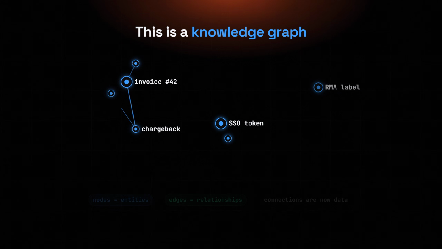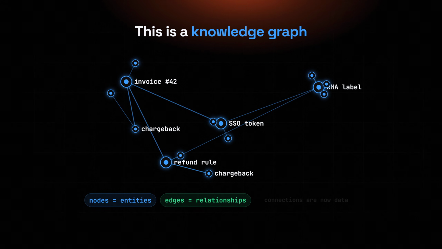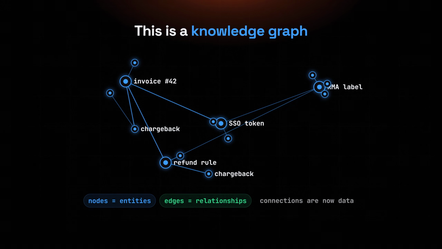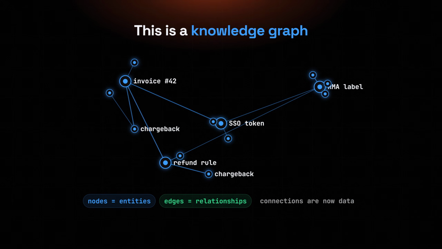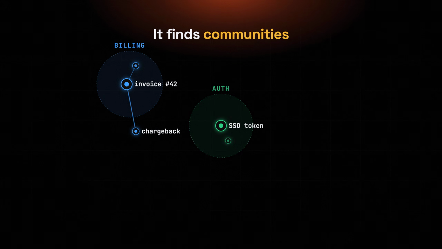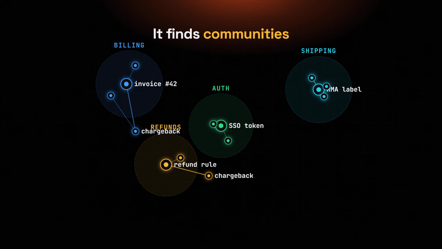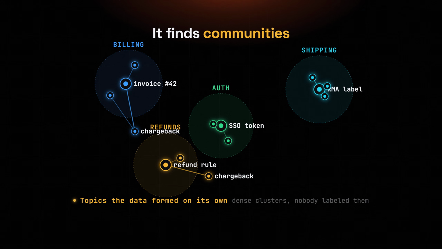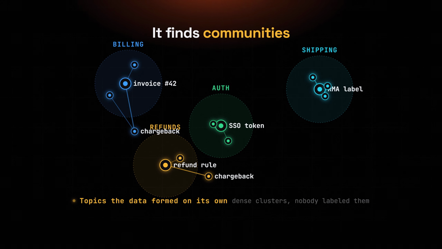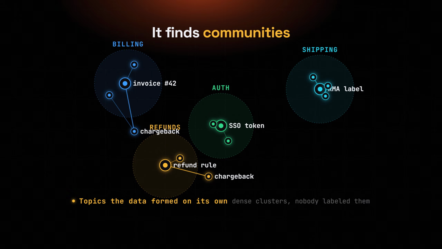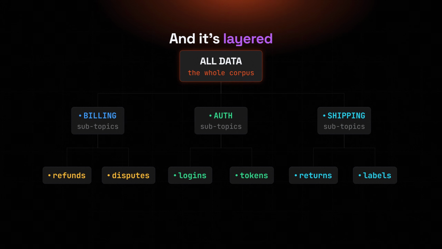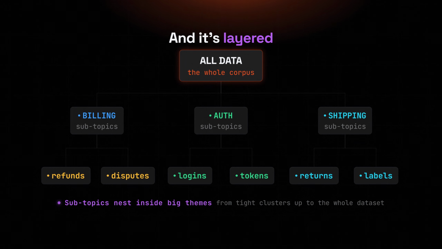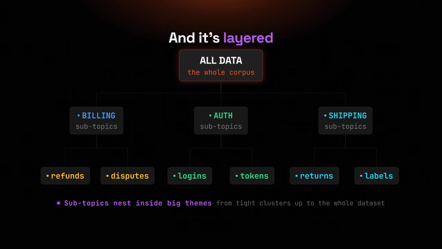Wire all of that together and you get a knowledge graph. Every entity is a node. Every relationship is an edge. Now the links between ideas are real data, not something buried inside a paragraph. Then it runs community detection over that graph, finding dense clusters of entities that keep showing up together. Those clusters are, basically, the topics your data organizes itself into, with nobody labeling them. And it's layered. Small communities nest inside larger ones, giving you a full hierarchy, from tight subtopics all the way up to the big themes of the entire dataset.